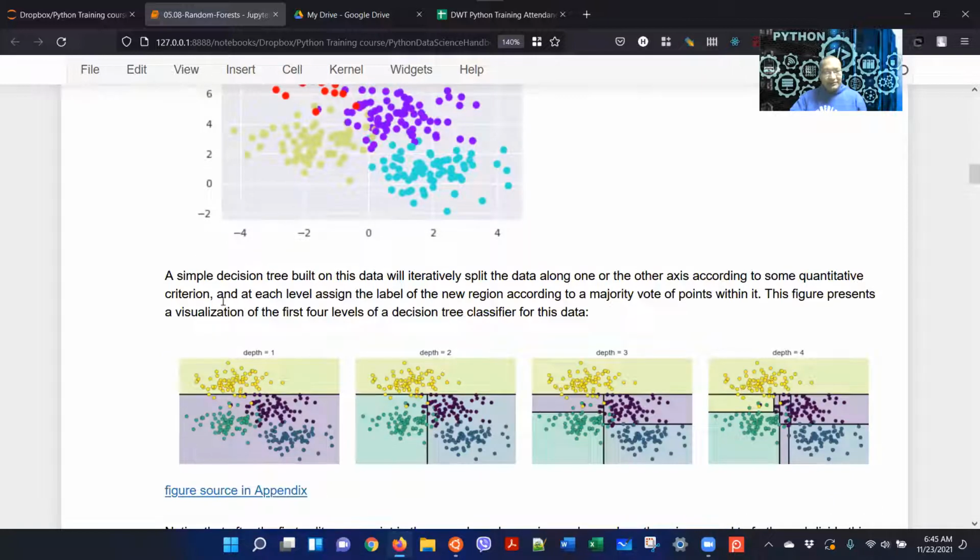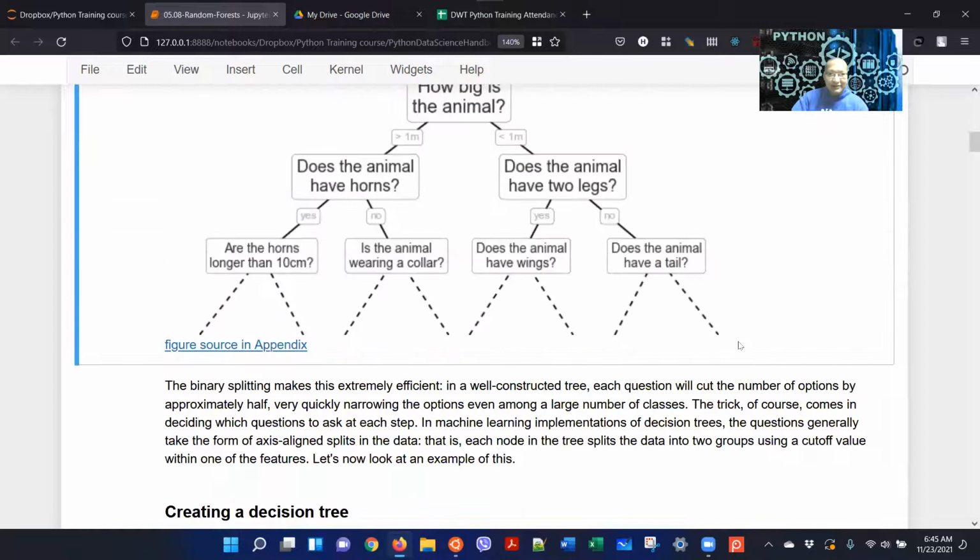And this is basically how it works. If we run a decision tree on this data, what it does is iteratively, as if running in a loop. So first there are different levels, called depth. Depth 1, depth 2, depth 3, and depth 4.